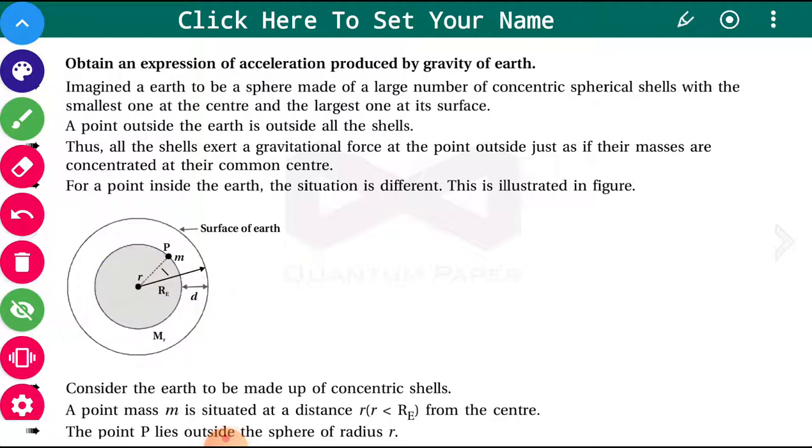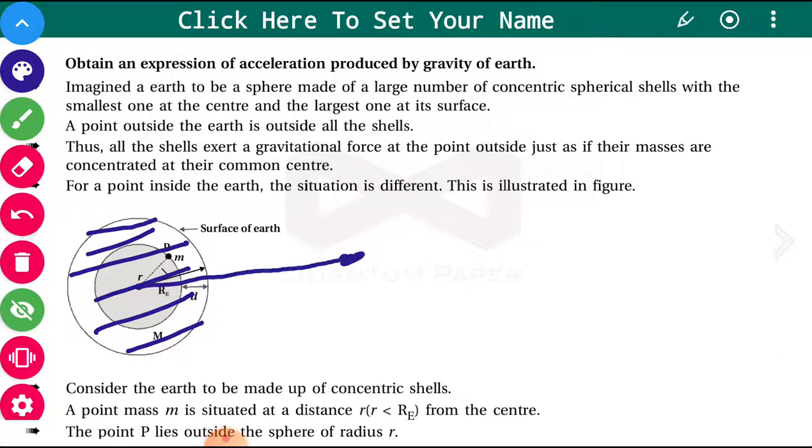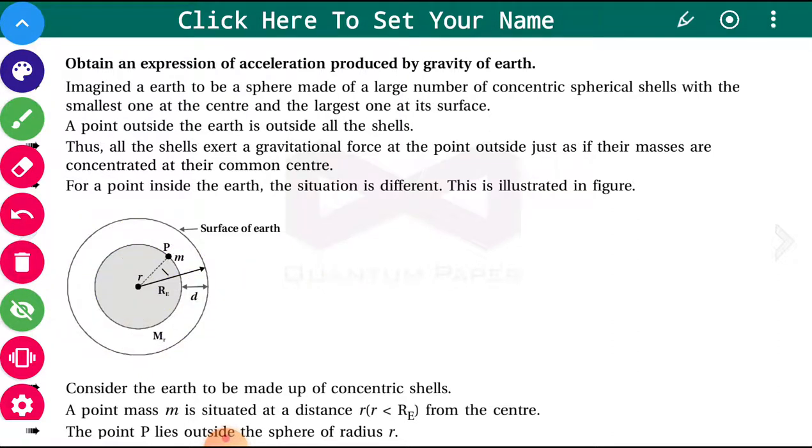So all the shells exert a gravitational force at the point outside, just as if their masses were concentrated at their common center. Try to understand, if you have some mass here, then all these shells will exert force on it. So the total mass of the earth will exert a gravitational attractive force, and the mass of the earth is said to be concentrated at the center of the earth.